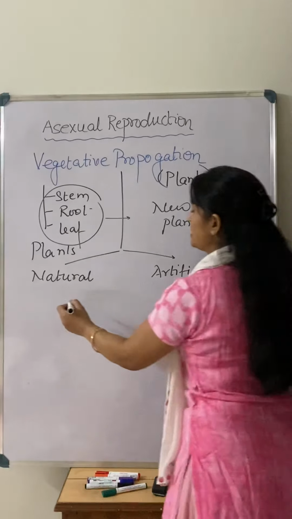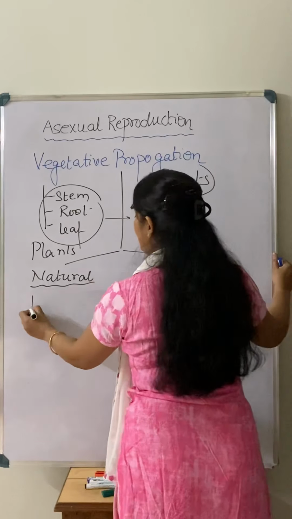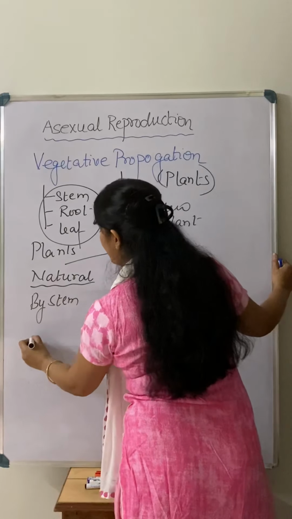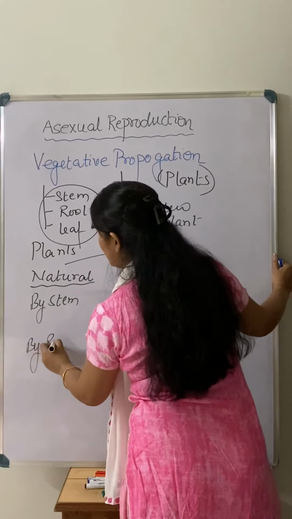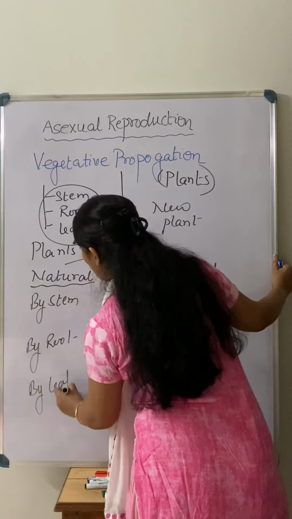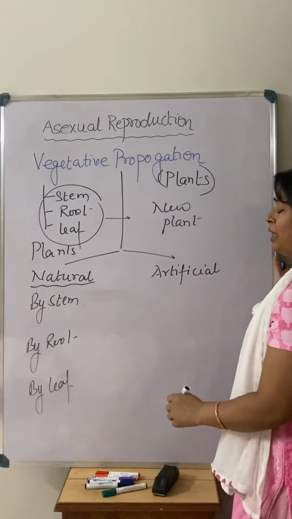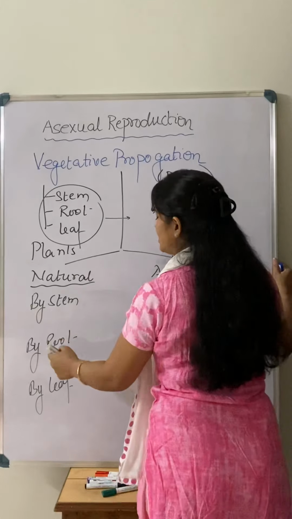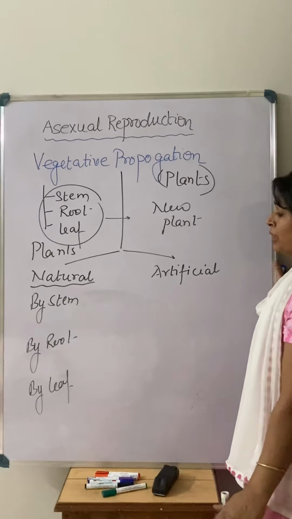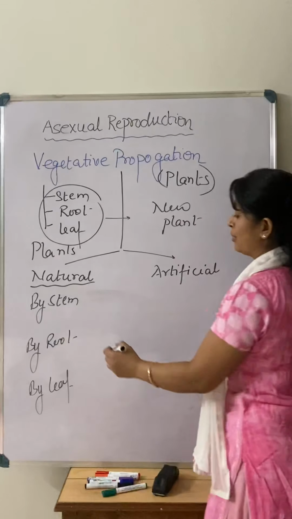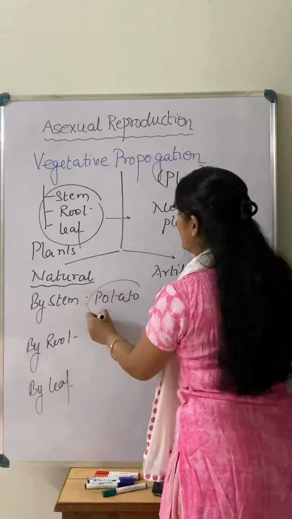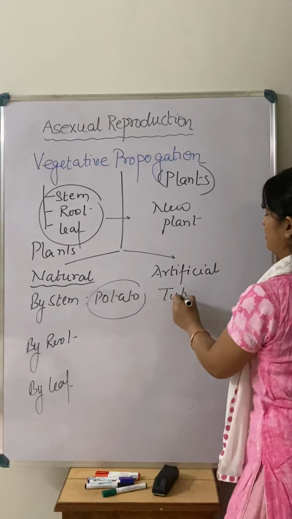Natural vegetative propagation is again by stem, by root, by leaf. If a new plant forms naturally from any vegetative part, we call it natural vegetative propagation. For example, take the potato. The stem of the potato we call a tuber, right?